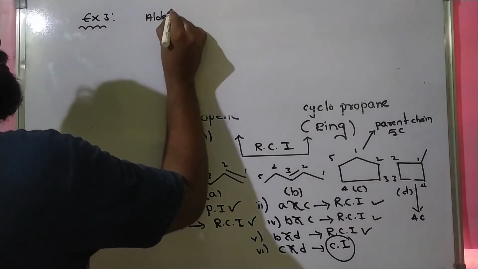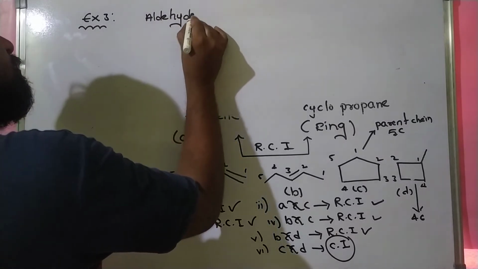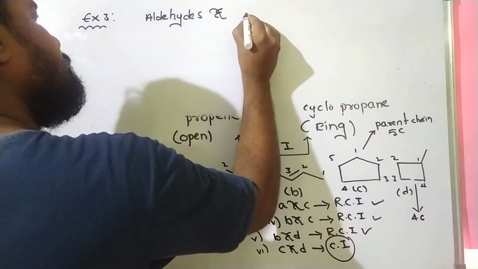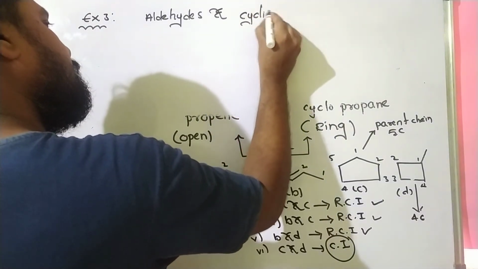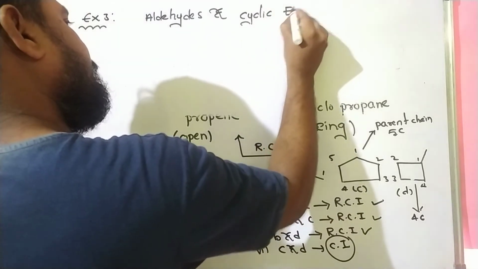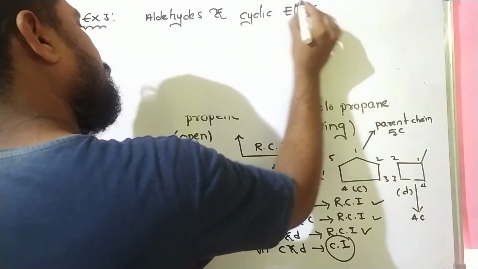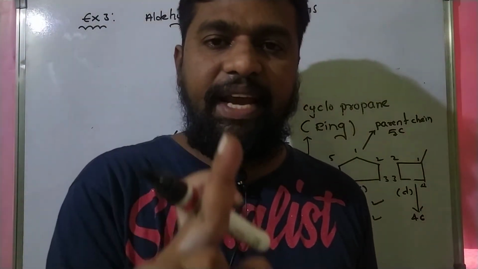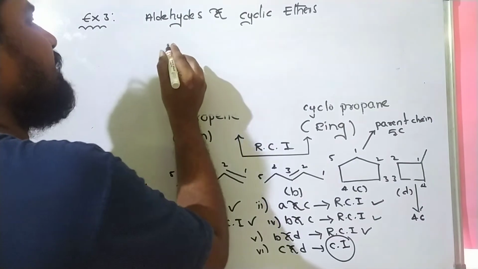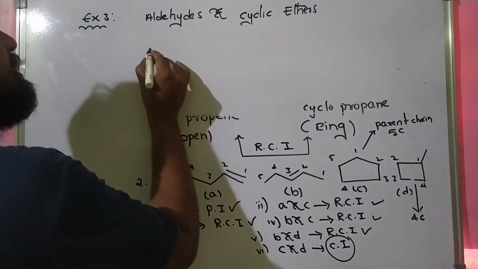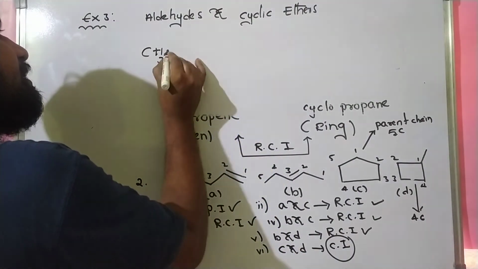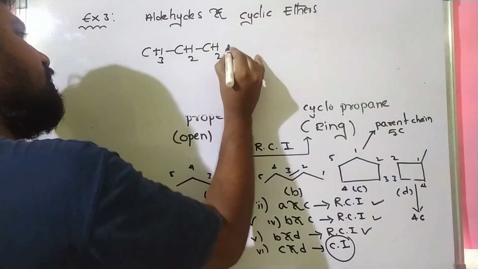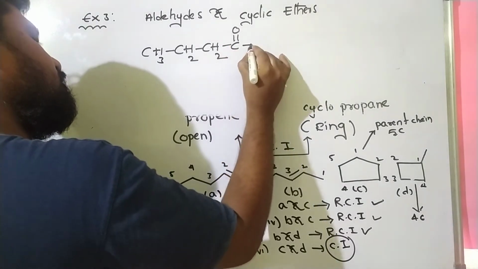Aldehydes and cyclic ethers also exhibit ring chain isomers. Aldehyde, cyclic ethers. So one example for this class is CH3, CH2, CH2, C double bond OH.